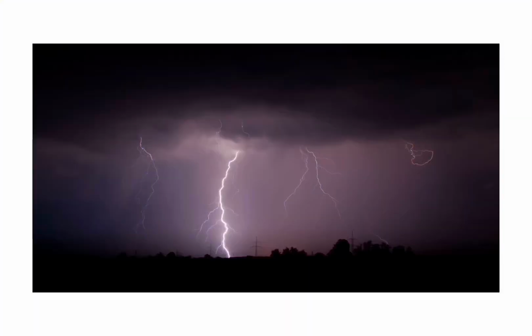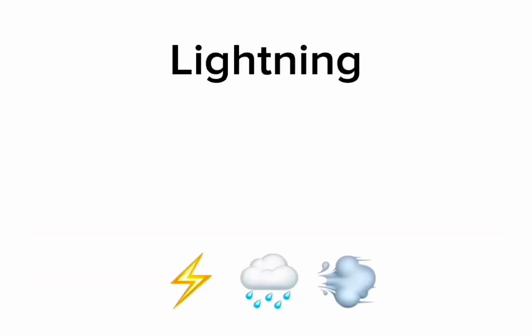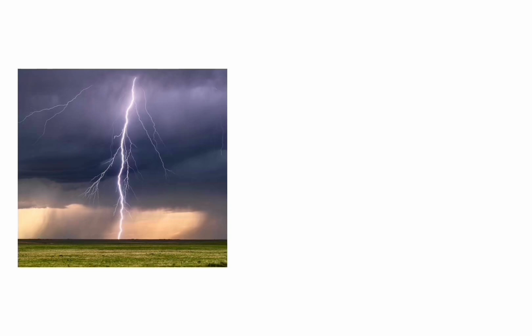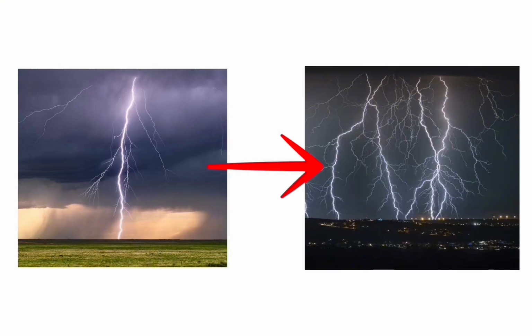Thunderstorm. Thunderstorms are one of the most common natural disasters, but they can still be dangerous. They produce lightning, heavy rain, strong winds, and sometimes hail or tornadoes. Even a normal thunderstorm can quickly turn severe under the right conditions.